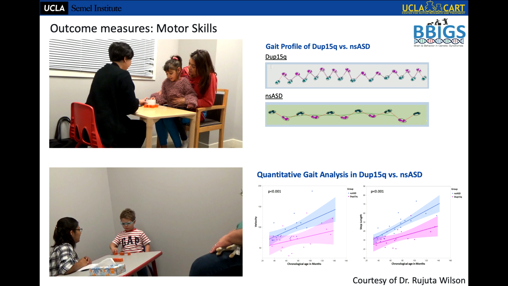And you can see, this is what a kiddo with non-syndromic ASD looks like, a bit narrow-based, and with DUP15Q, this kiddo has a much wider base gait. And what they're finding on quantitative gait analysis, she has not submitted this yet, but is going to soon, is that looking at a couple of variables, this is velocity of movement, and this is the step length, kids with DUP15Q do look different than kids with non-syndromic autism. But the key here is that we can quantify this feature in a way that gives us, again, a little bit more stratification and a bit more of an objective way to measure motor skills. So this is another tool that we're using, again, when we think about outcome measures for upcoming trials.